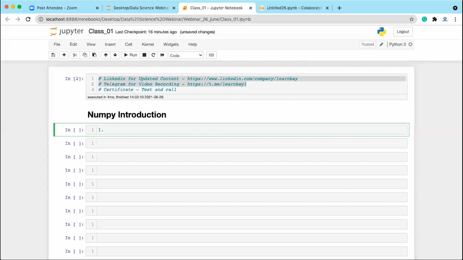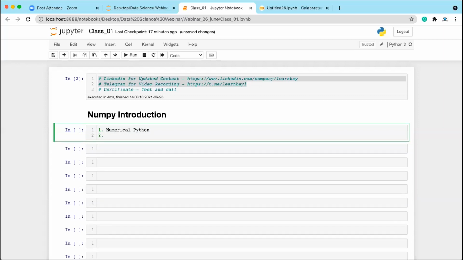I think okay. Anyway, let me start. NumPy is numerical Python, and it is a Python package used for computation and processing of single-dimension or multi-dimensional array elements. First of all, the full form of NumPy is numerical Python. We can say it is a Python package.